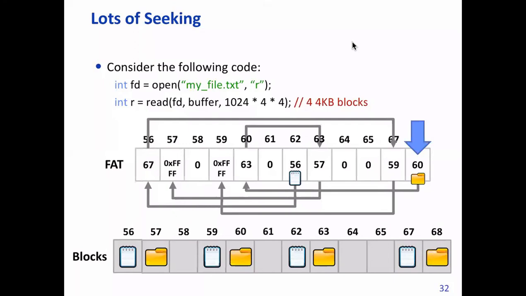So for example, when we execute the statements given on top, you are opening a file called myfile.txt in read mode. Once you open it, you want to read 4 blocks of 4 KB each. You can see that the links here are far apart, right? So this will require a lot of movement of the head. So this is one disadvantage.